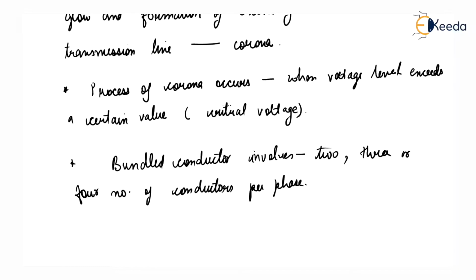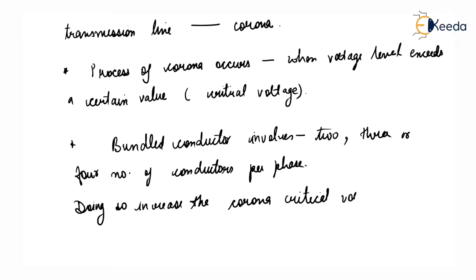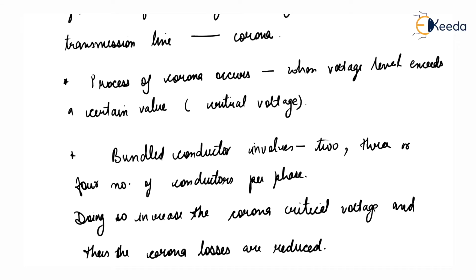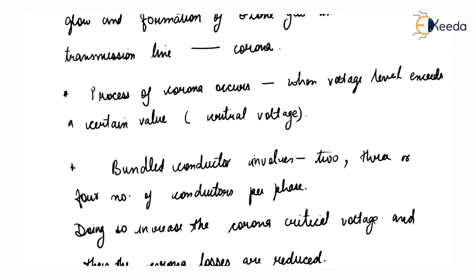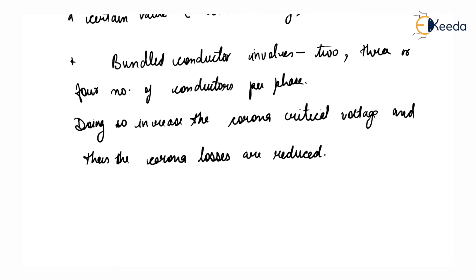Doing so increases the corona critical voltage and thus the corona losses are reduced. So that's why bundle conductors reduce the corona impact on electrical power lines.